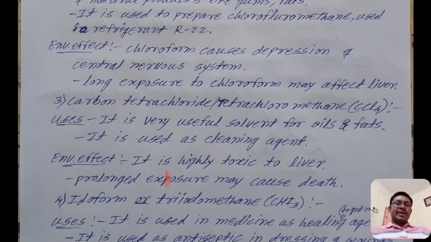Environmental or side effect: carbon tetrachloride is highly toxic to the liver. Prolonged exposure may cause death. If the use of carbon tetrachloride is prolonged, then it may cause death.